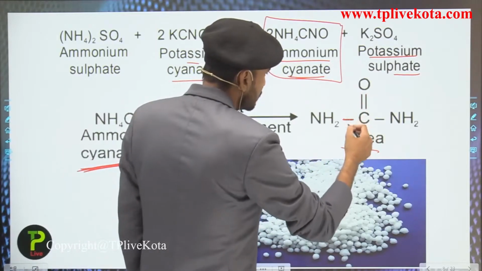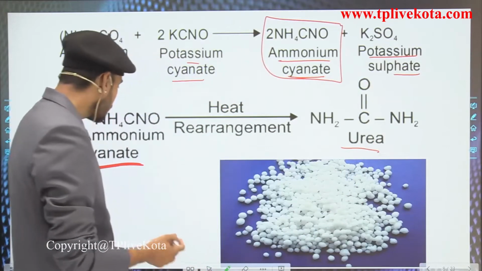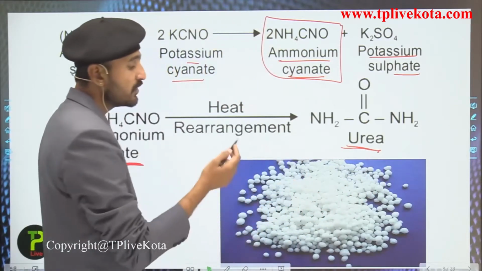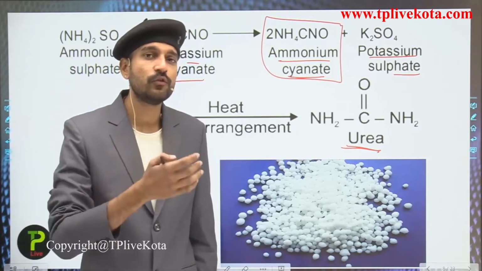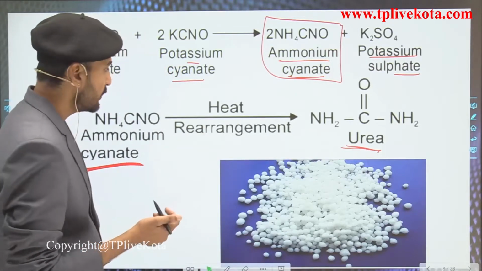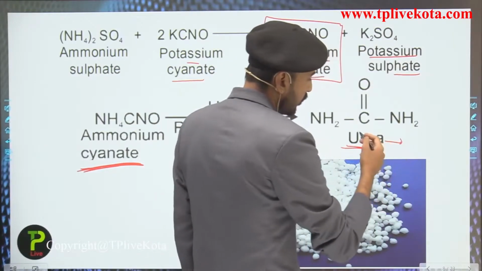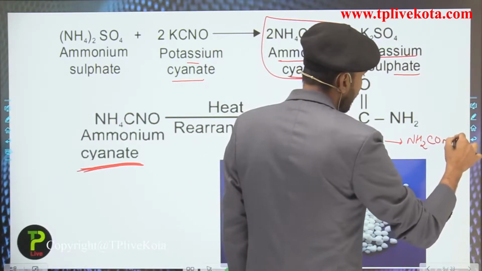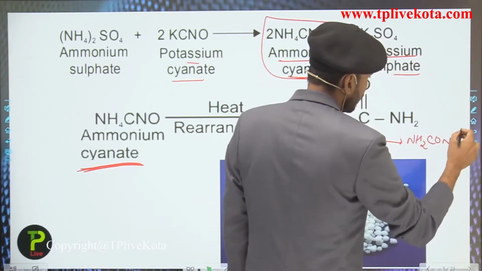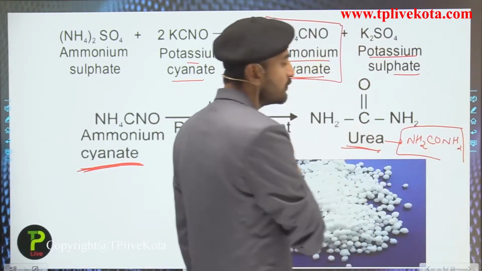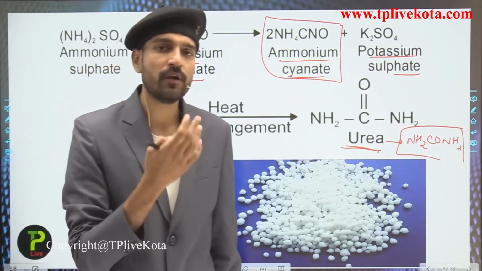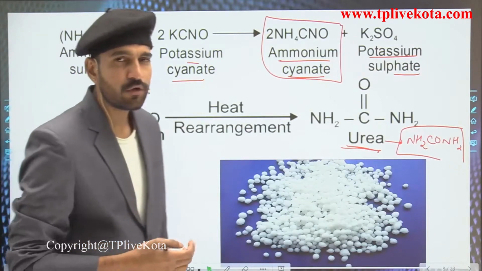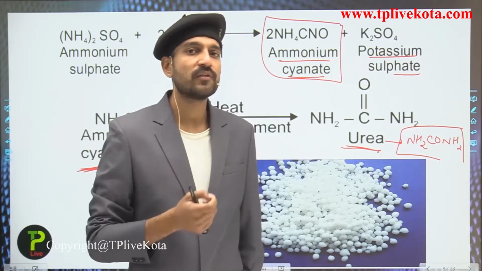So students, just remember this point, that from ammonium cyanate we have made urea. You can see the urea has many applications. It is used by farmers for farming. You could also write the formula of urea as NH2CONH2. Here it contains 2 nitrogen atoms, 4 hydrogen atoms, 1 carbon atom and 1 oxygen atom. So this is the urea which was first synthesized in the laboratory, the first organic compound synthesized in the laboratory.